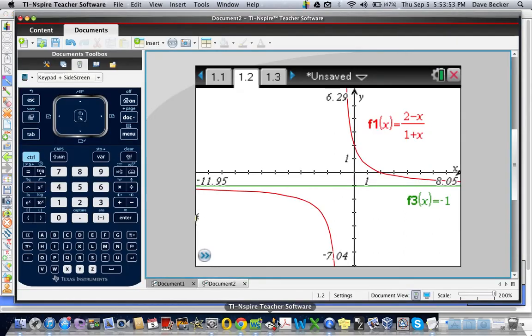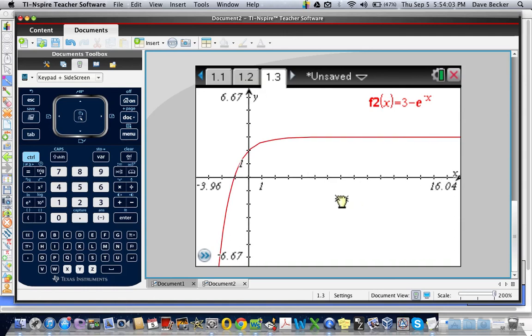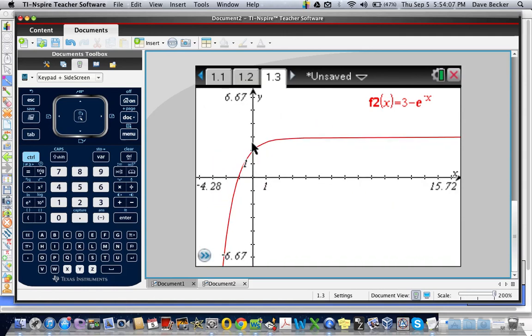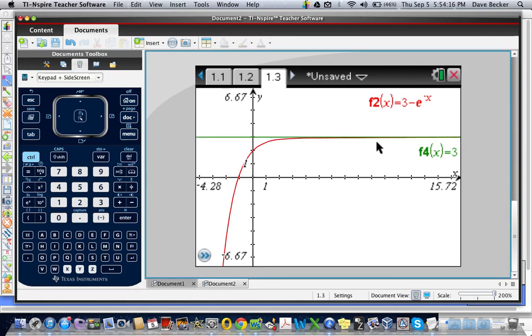You could also take a quick peek at the graph, and you can clearly see that as x goes to infinity, it's certainly approaching something. It looks like 3. And if you're not sure, just graph the line f of x is equal to 3, and you can get a pretty good picture of it. And if you're still not convinced, you can do the zoom box trick.